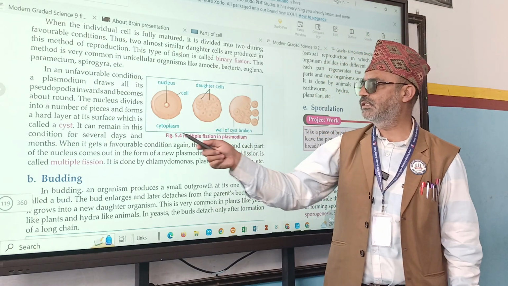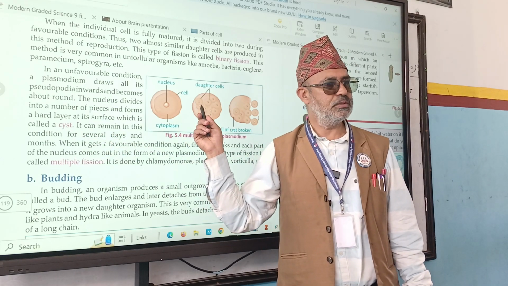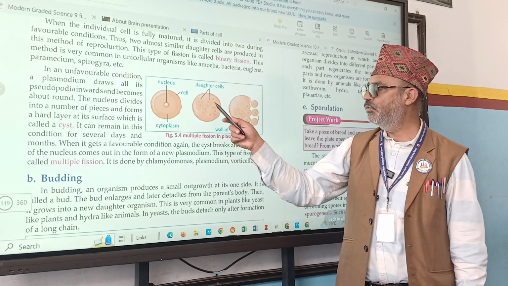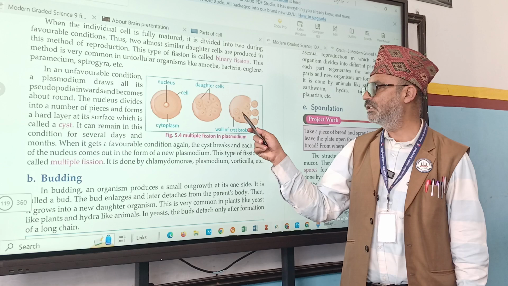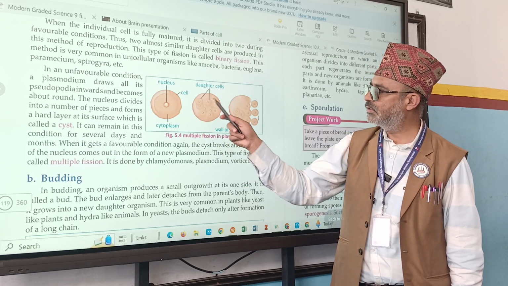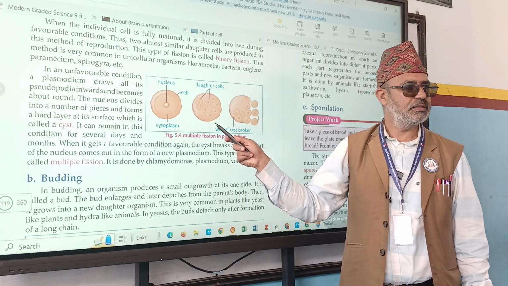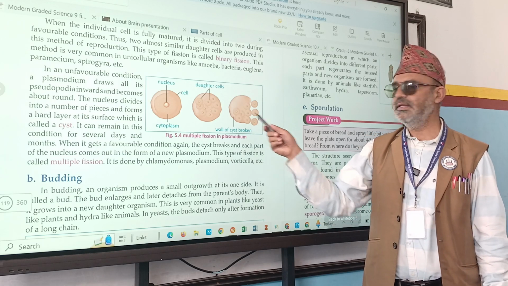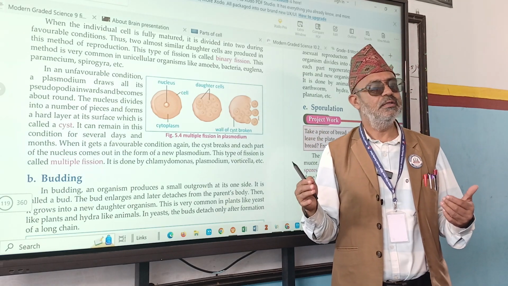When there is scarcity of food, or the temperature is not suitable, at that time one cover is produced on its body. What is it called? Cyst. One protective layer is produced, and inside it the nucleus divides into many, and cytoplasm collects around them. Here was one cell. How many new cells are there? 1, 2, 3, 4, 5. There are 8 produced, right? And later on, when the condition becomes favorable, they come out and exist independently.